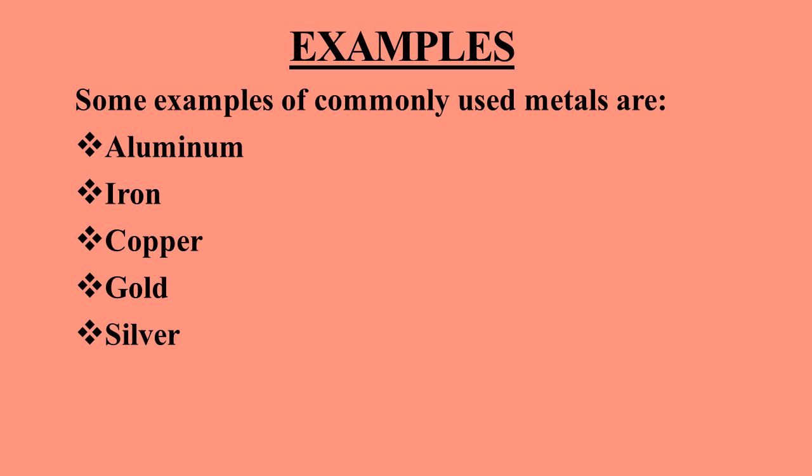Metals. First, I will give you some examples of commonly used metals like aluminum, iron, copper, gold, silver. Aluminum is commonly used in cooking utensils, like they are used in our kitchens. Iron is used in many things like gates, windows, doors, etc. Copper is used in electrical wires. Gold and silver are commonly used to make jewelry.